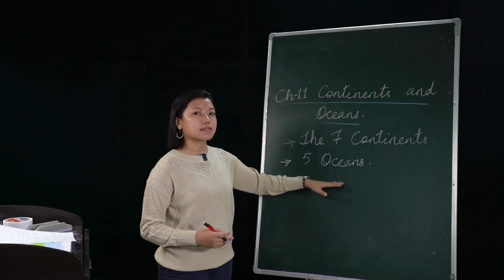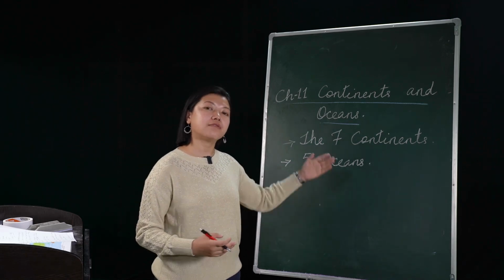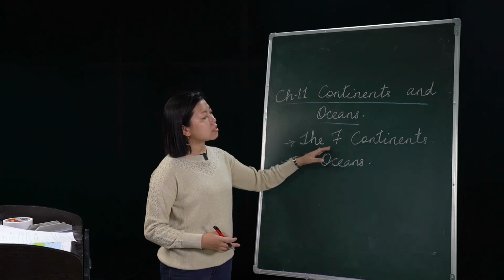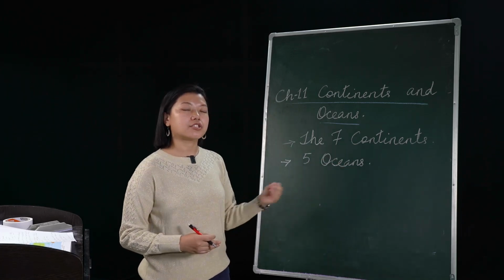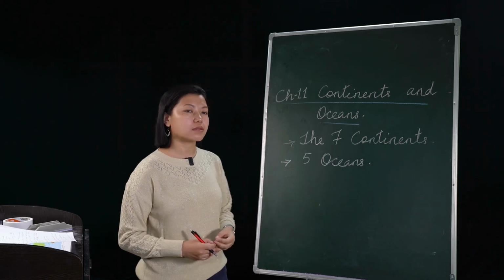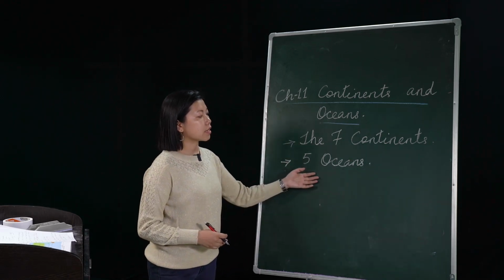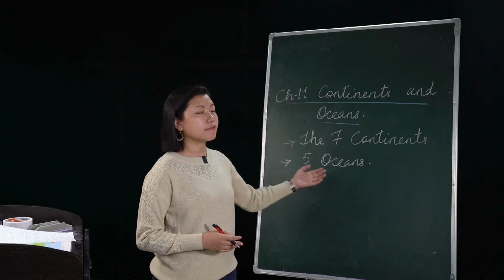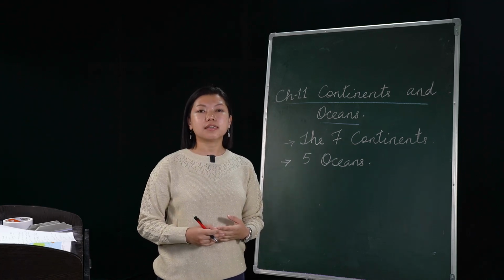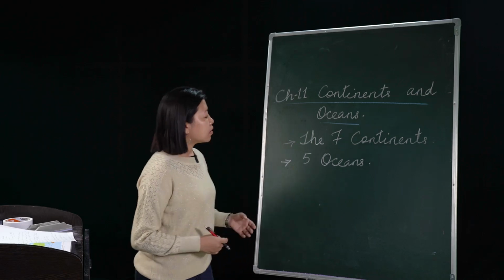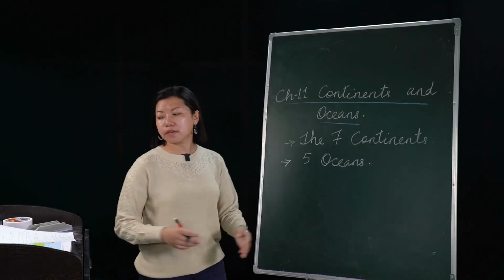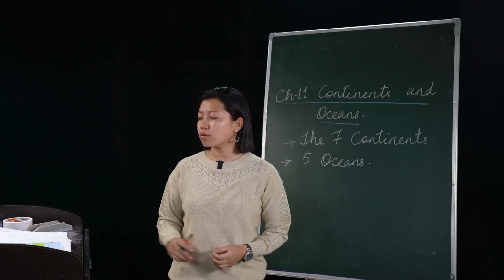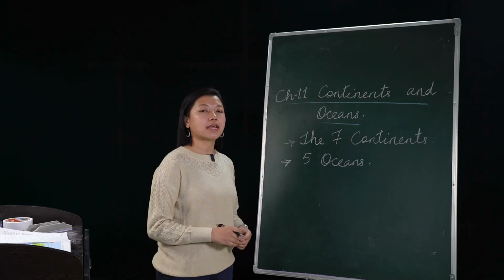Then based on the size, the second largest would be Africa, followed by North America and South America. It goes on. So there are 7 continents, and Asia is the largest and Australia is the smallest. Now when it comes to oceans, earlier there were only 4 major oceans. However, the 5th ocean has been added, and that is the Antarctic Ocean. Under these 5 oceans, we have the Pacific Ocean, Atlantic Ocean, Indian Ocean, the Arctic Ocean, and the Antarctic Ocean.